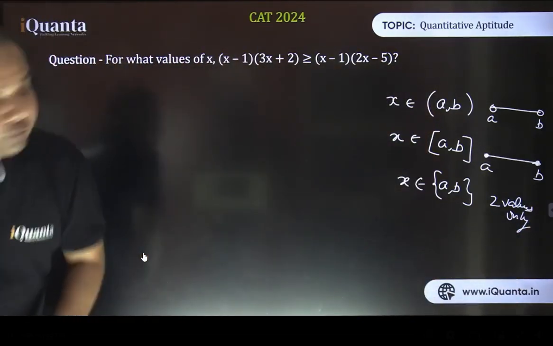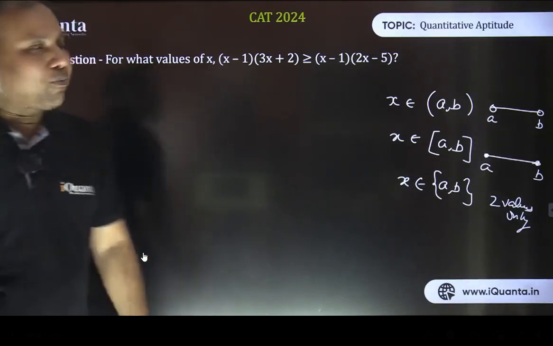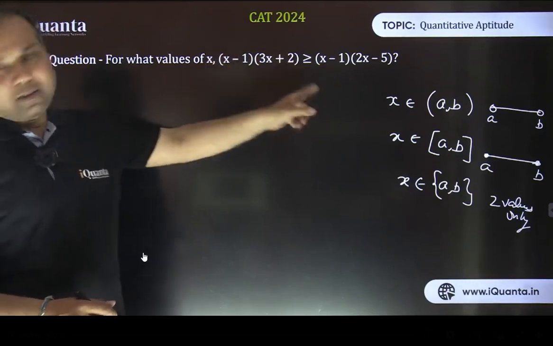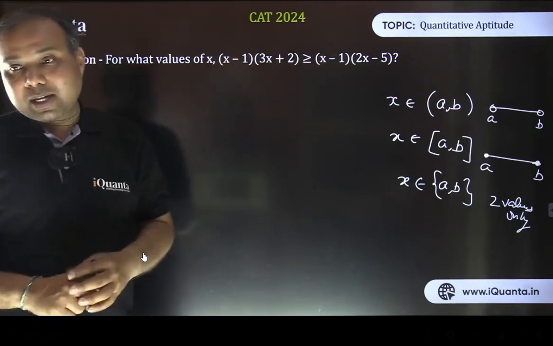Fine, so those who are confused about the brackets. Okay, I have started to get the correct answers here. Good. See, the important point in this question is, please tell me, can we cancel out x minus 1 on both sides? I can see a common term here, x minus 1, x minus 1. Can we cancel this x minus 1 on both sides?